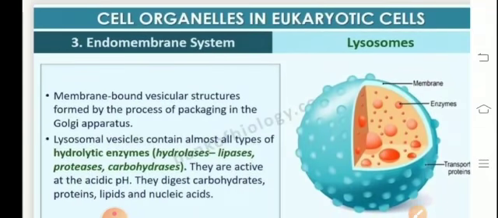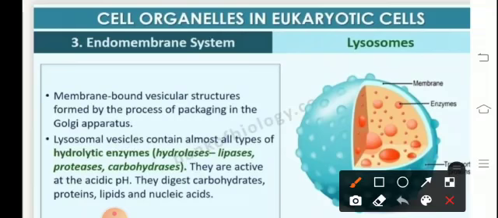Now, the next organelle, that's the lysosome. Christian de Duve in 1955 discovered lysosome as a cell organelle and also named it lysosome. With the exception of mammalian RBC, they were reported from all these cells. In case of higher plants, lysosomes are less frequent because the large central vacuole functions as the lysosome.